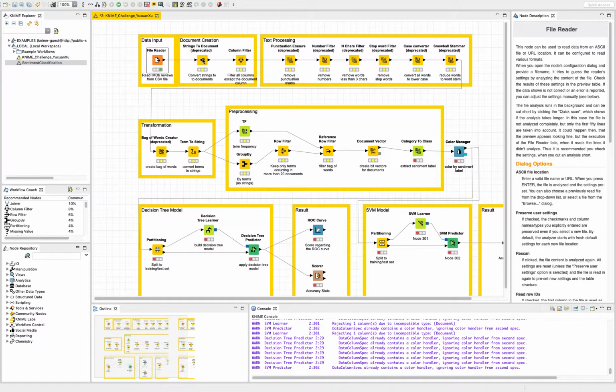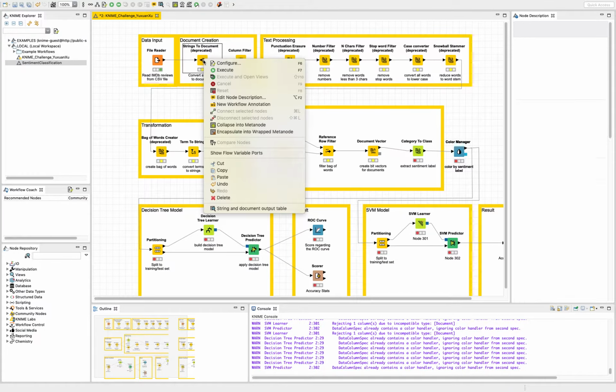And then what I did is to convert the string to document so that I can use a filter to filter all columns except the document column.